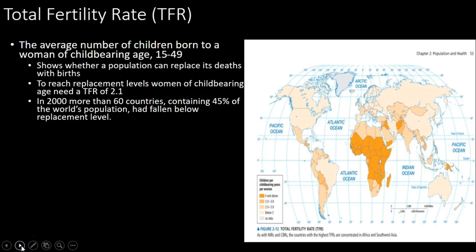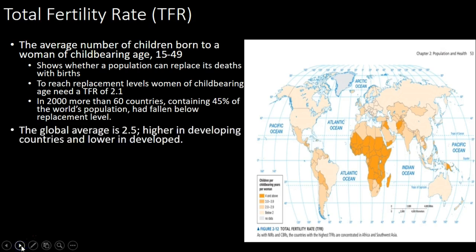In 2000, more than 60 countries containing 45% of the world's population had fallen below replacement rate. So some countries are below replacement rate, while others are probably exceeding it. So as a whole on the earth, we're fine, but there are some countries that are going to be struggling with maintaining their population without allowing immigration. The global average is 2.5, higher in developing countries and lower in the developed. We'll get to why in a little bit. Higher in developing, lower in developed.